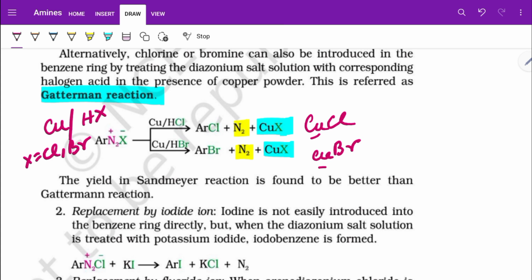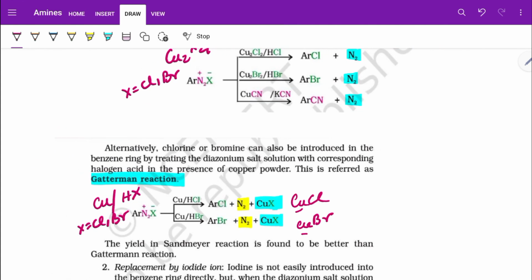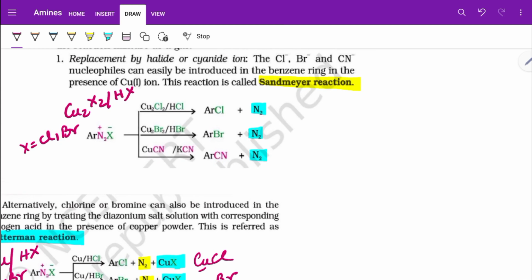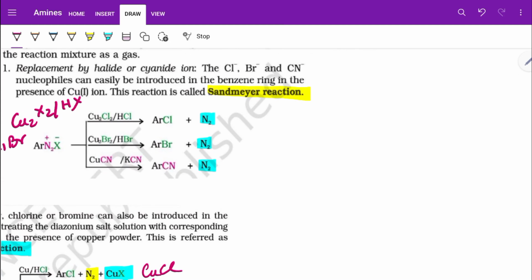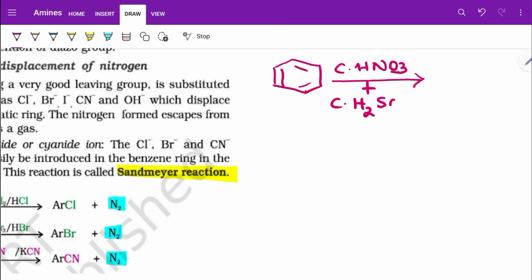You can see the state of copper is actually +1. The two methods of obtaining chlorobenzene and bromobenzene are Sandmeyer and Gattermann. So what did we see just now? From benzene, we can obtain nitrobenzene by nitration, using concentrated HNO3 and concentrated H2SO4.